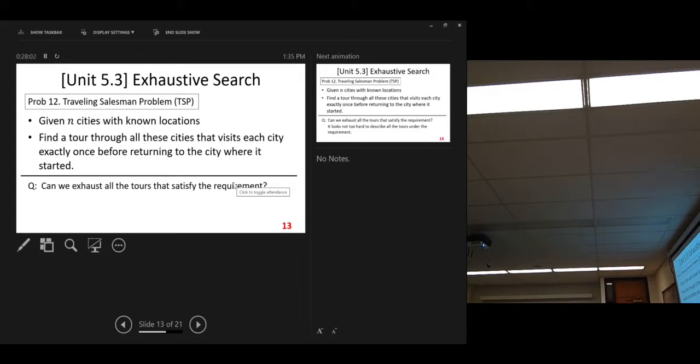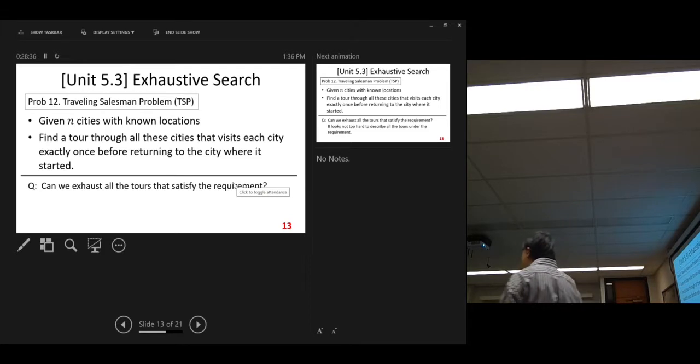So our first view of this problem: can we exhaust all the tours that satisfy the requirement? All the tours. It is not an infinite number, right? It's a finite number. If it's a finite number, we can exhaust all of them. If we can exhaust all the tours, then we can compare and find the minimum. So theoretically, the minimum can be found.